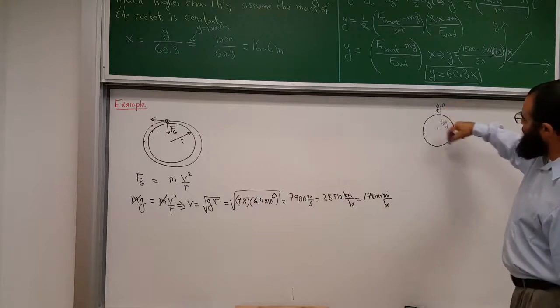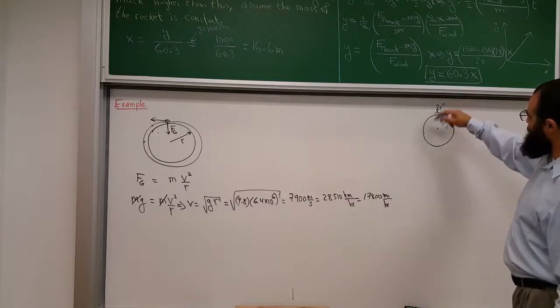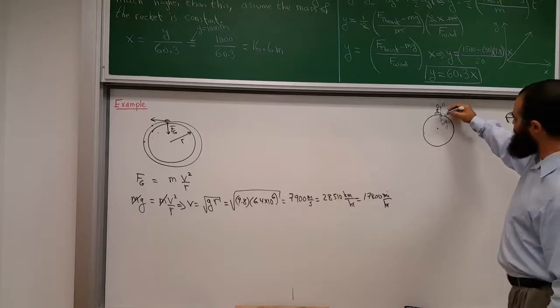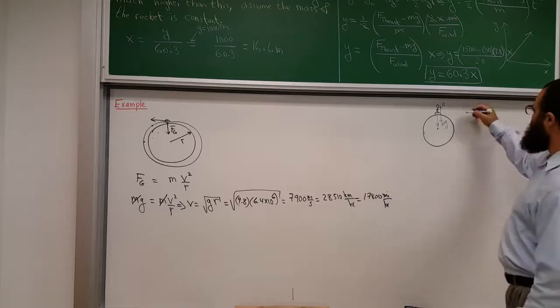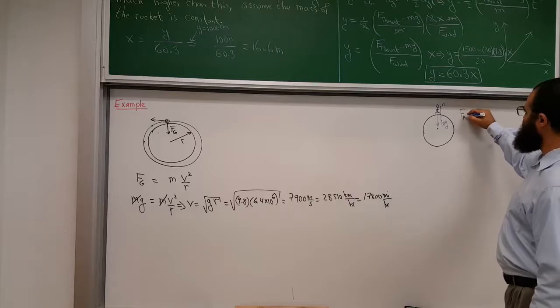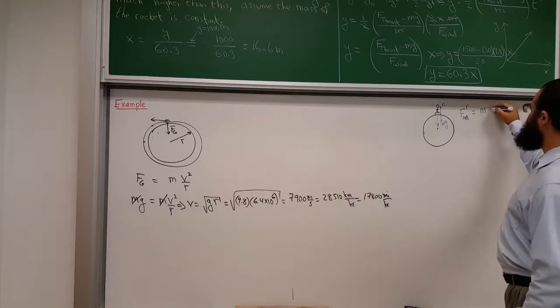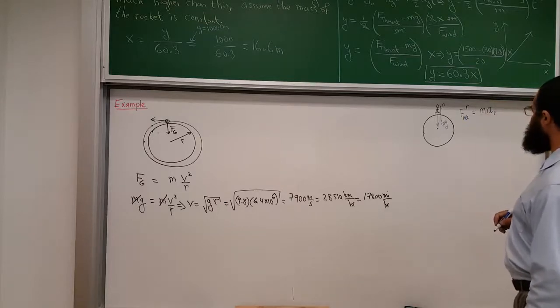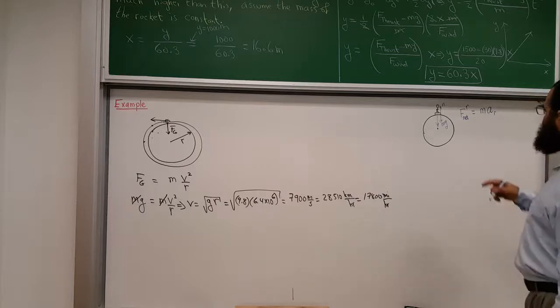But consider the fact that the Earth is spinning, so if the Earth is spinning, then these two forces have to combine to give me a centripetal acceleration toward the center of the Earth. And so I conclude that the net force in the radial direction will equal the mass, my mass, times the acceleration toward the radial direction.